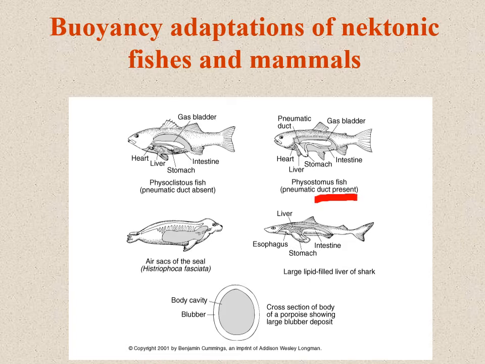Here we can see air sacs in the seal, and the large lipid-filled liver of a shark. These are the different adaptations, or different internal anatomy, of fishes and marine animals that help them stay stationary in the water without sinking.